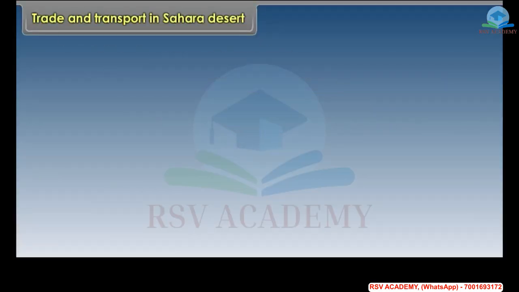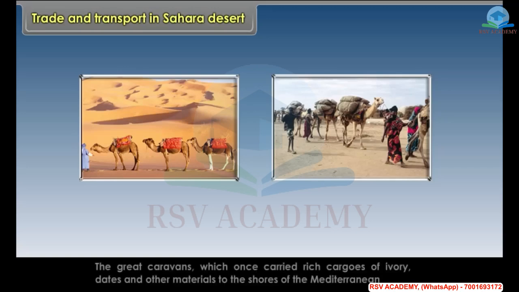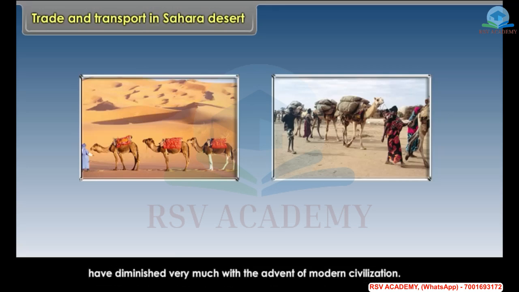Trade and transport in Sahara Desert. Camel is the ship of the desert. The nomads travel in caravan. The great caravans which once carried rich cargoes of ivory, dates and other materials to the shores of the Mediterranean have diminished very much with the advent of modern civilization.